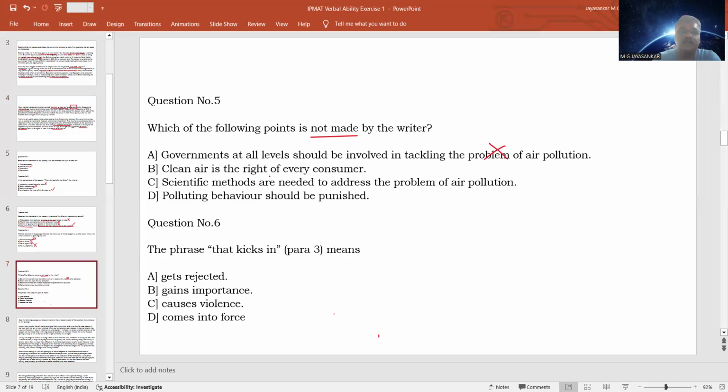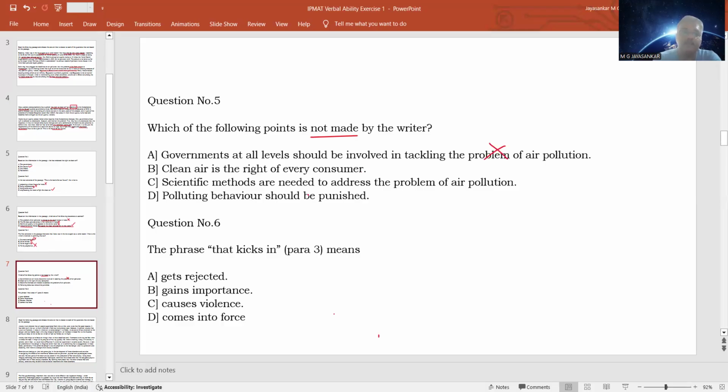So here it is: clean air is a right of every consumer. Fundamental right is available to every citizen, right? So a consumer is also a citizen. Let us keep this as a confusing or doubtful answer, because the author is only talking about the citizens. Whether he is a consumer is implied or not, we don't know. So this is a probable answer. Keep it in your mind. If you don't get any other answers, maybe we'll come back here.